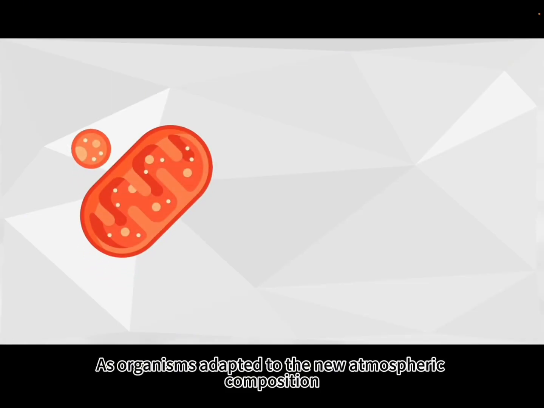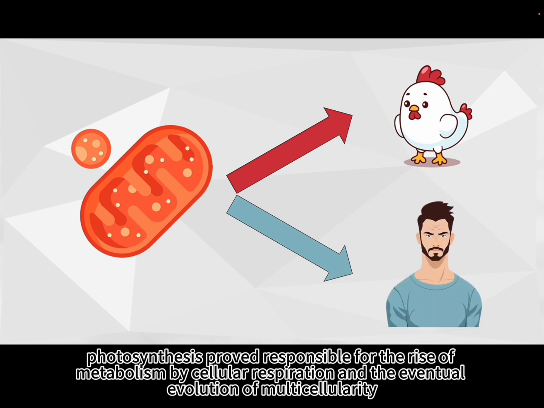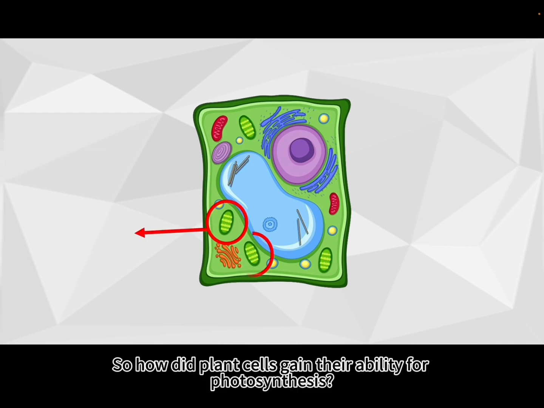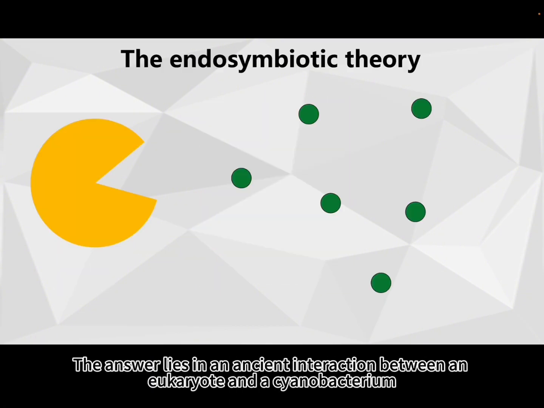As organisms adapted to the new atmospheric composition, photosynthesis proved responsible for the rise of metabolism by cellular respiration and the eventual evolution of multicellularity. Wow, I didn't know that the Great Oxygenation Event caused a great extinction. So how did plant cells gain their ability for photosynthesis? The answer lies in an ancient interaction between a eukaryote and a cyanobacterium.